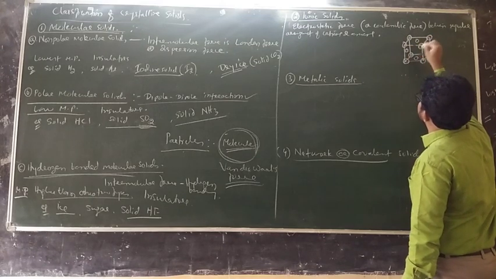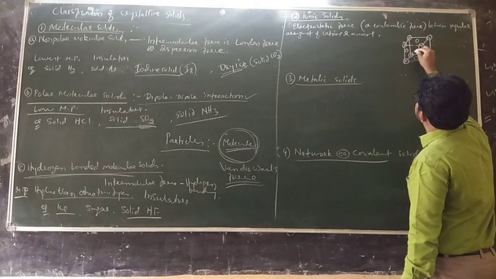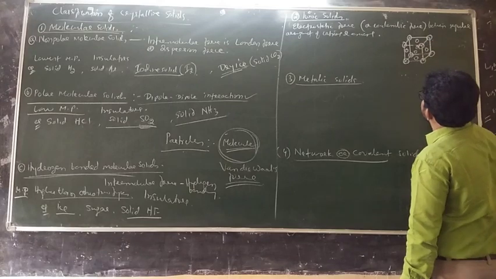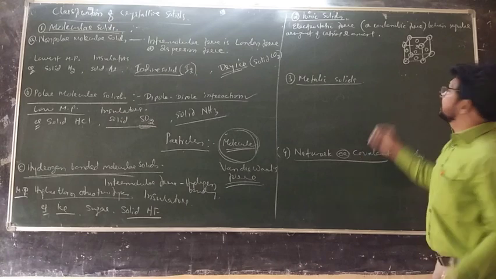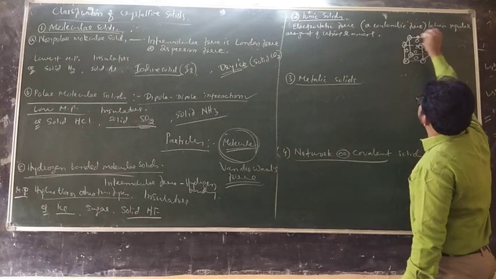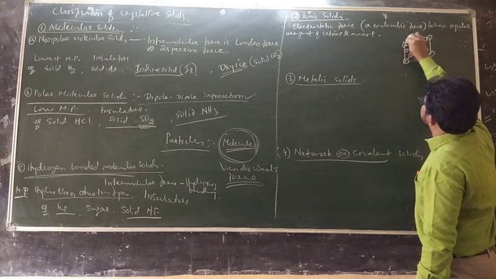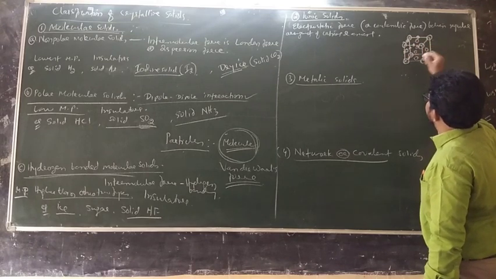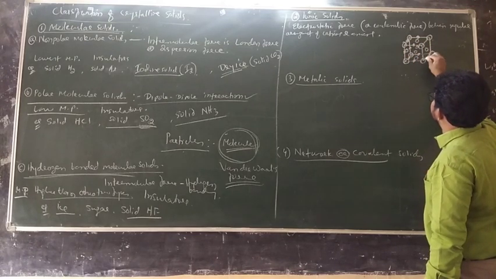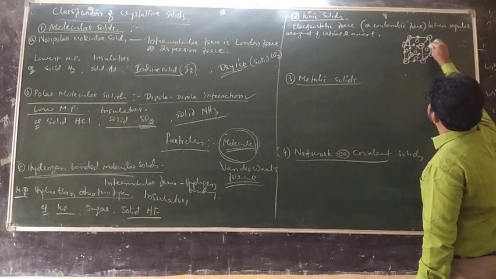There are 6 faces. One is here and another one is here. They are all chloride ions. And in between every chloride ion, a sodium ion. I use this shaded line. See this, this is the packing. This is the way the packing takes place. Okay? Good.